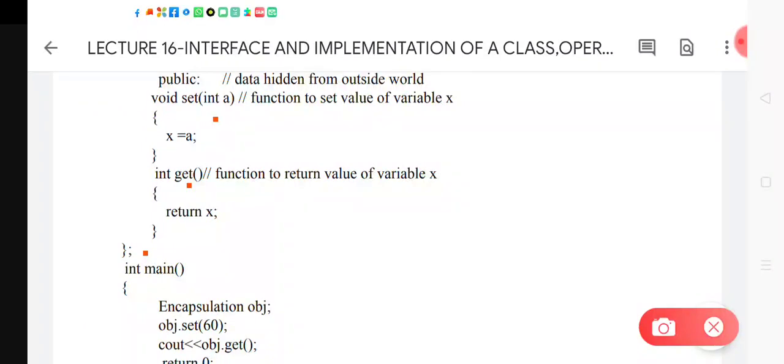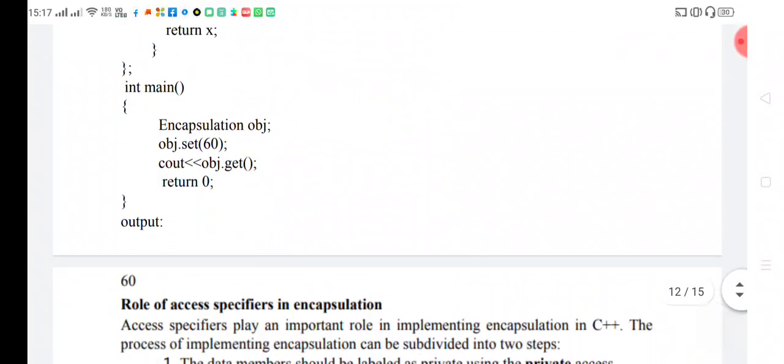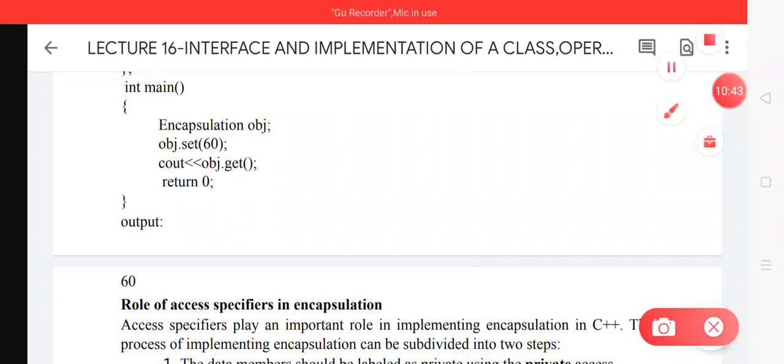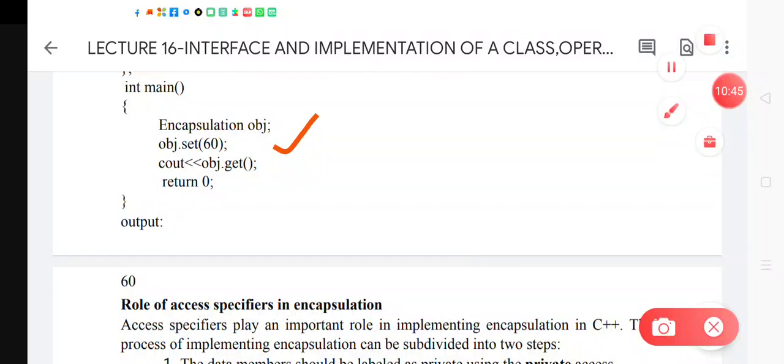This is again another function, set and get. Two functions are there, and in the main function the encapsulation class creates its own object. So this is a simple example of defining encapsulation. Like we have one class, we have created one object of that class, and with the help of that object we are calling the member functions of that class.